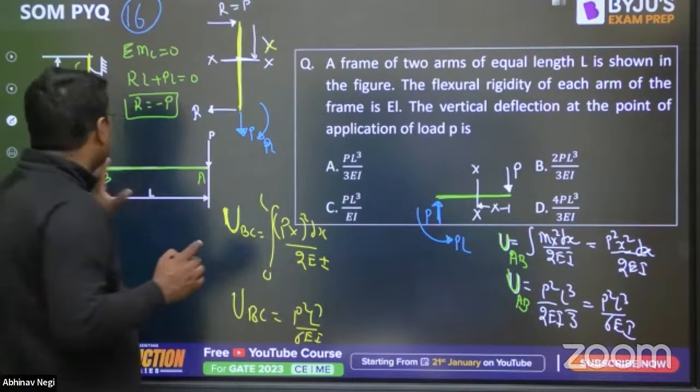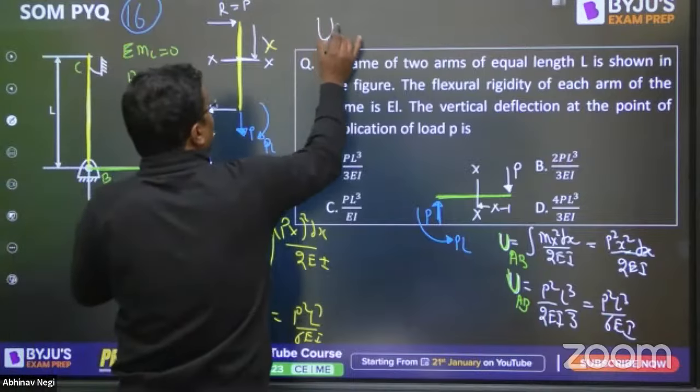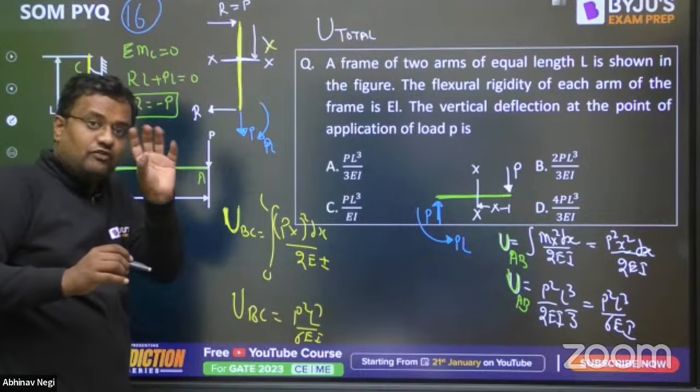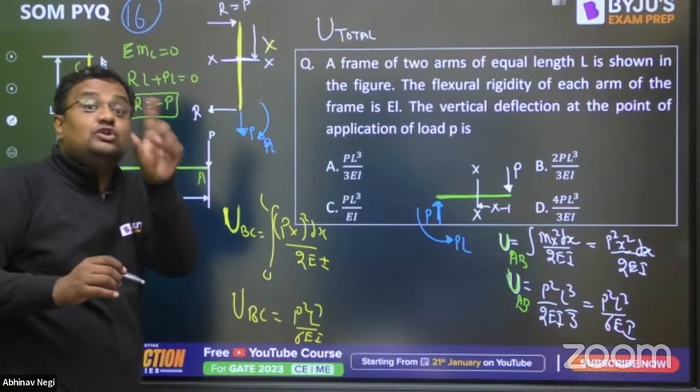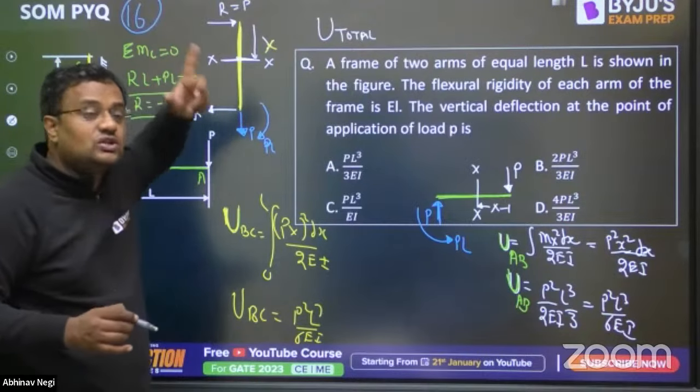Okay, why am I doing this? Why am I calculating U of both? Because in the expression del U by del P for the deflection delta, that U is total, not of a single part but of the whole structure. That U is the total strain energy.